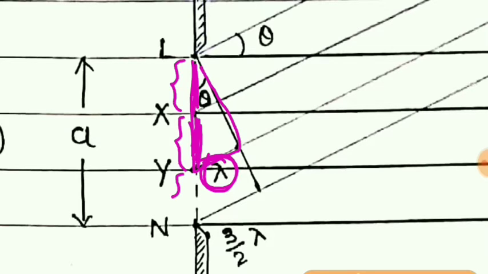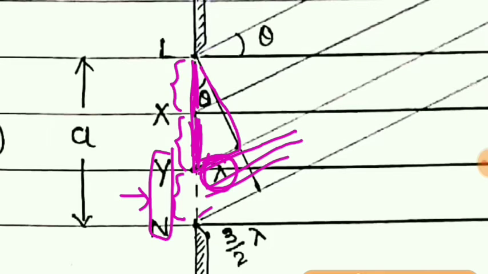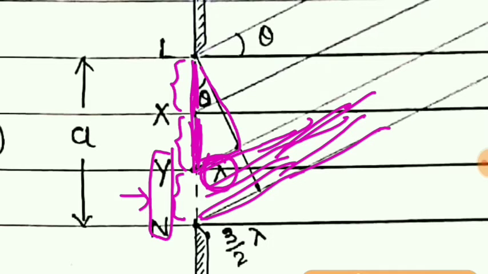So only this much part remains, that is from Y to N, and the light moving from this part was not cancelled by any other light, and so due to these rays moving towards P dash, there will be intensity of light which will give us first maxima. For this region there will be no intensity.